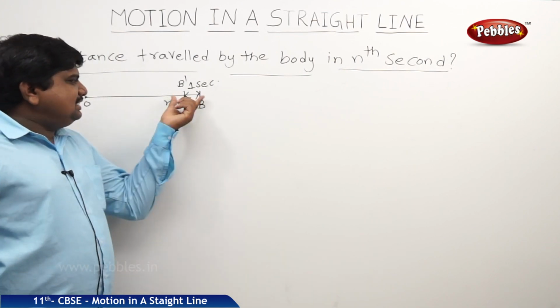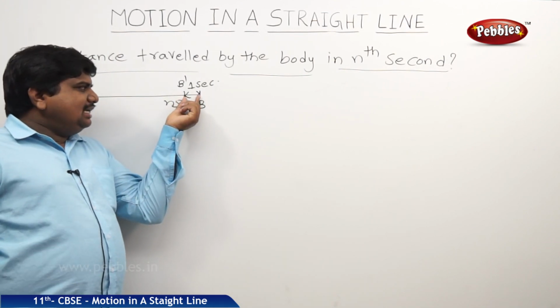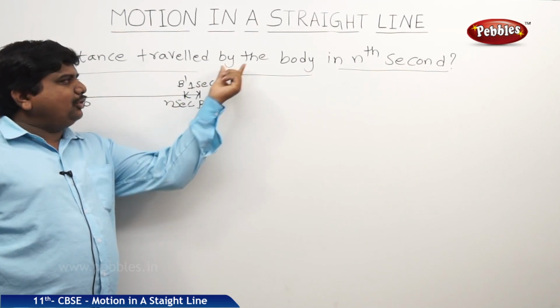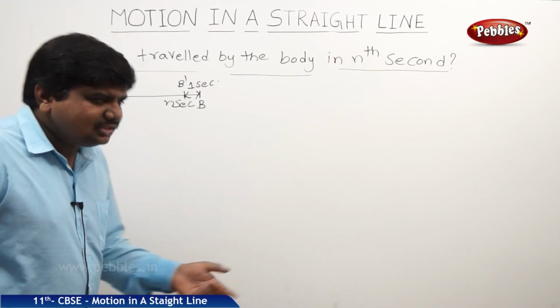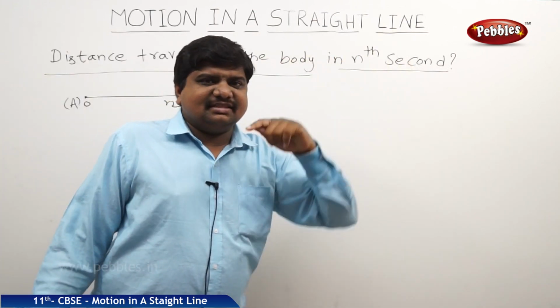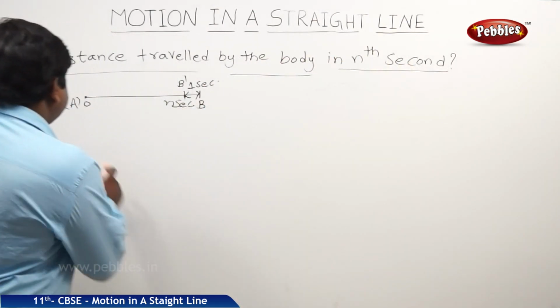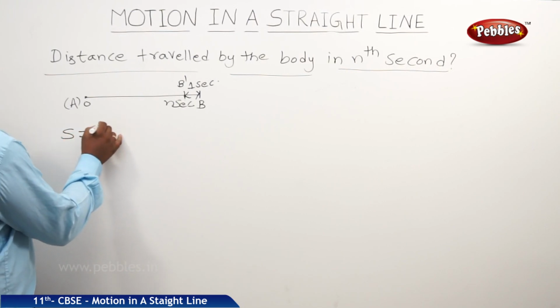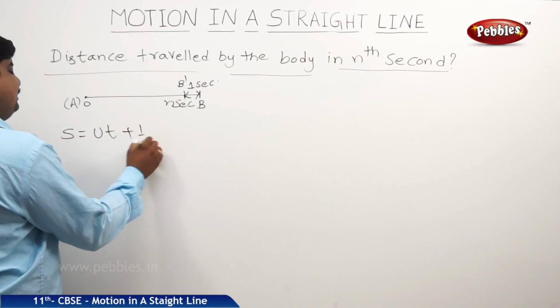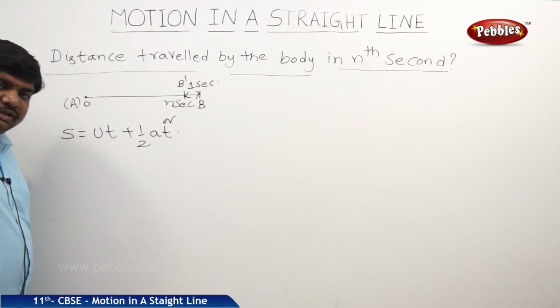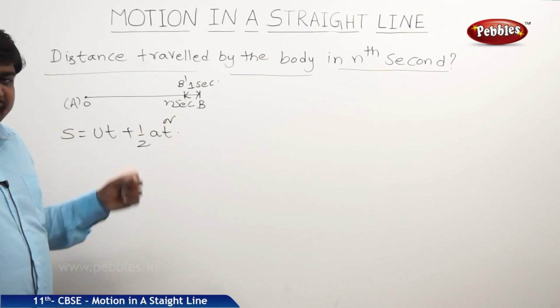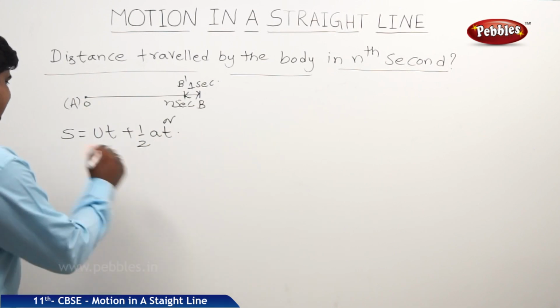So, the distance travelled by this body in this second is we are going to find out. So, whether it is n is equal to 1 second, 2 seconds like that, the heading is nth second. So, let us write S is equal to ut plus half at square. The distance travelled by the body in n seconds is Sn.